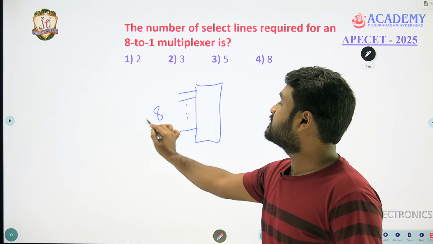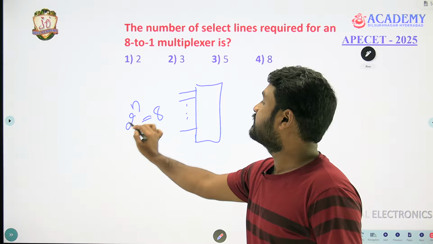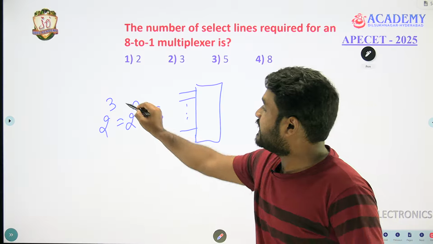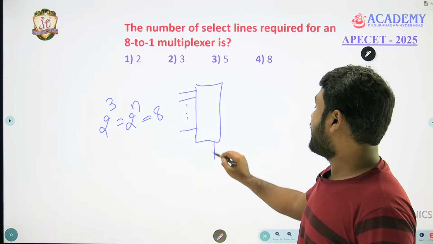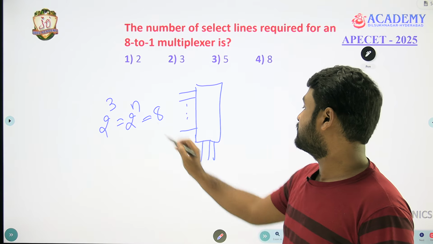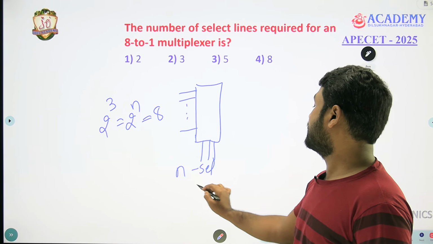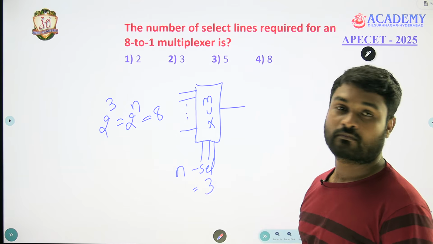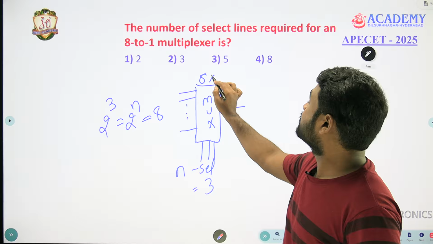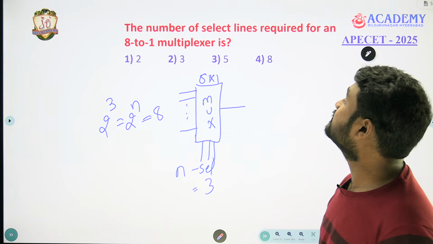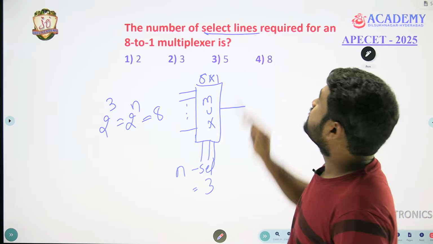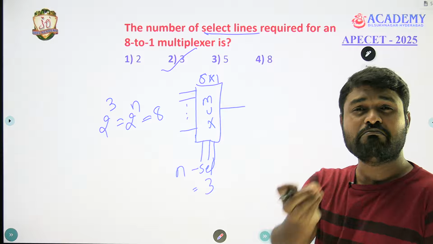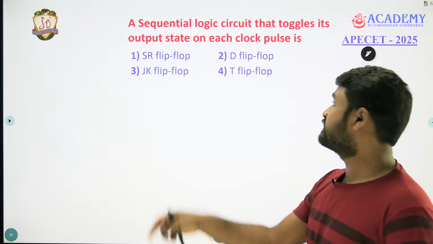This 8 is equal to 2 power n, that is nothing but 2 power 3. So n is equal to 3. And we will have n selection lines, that is nothing but 3 selection lines, and 1 output. So this is an 8 cross 1 mux. Now what is he asking? How many selection lines are there? 3. Simple questions he asked. Basics. We will see the next question.